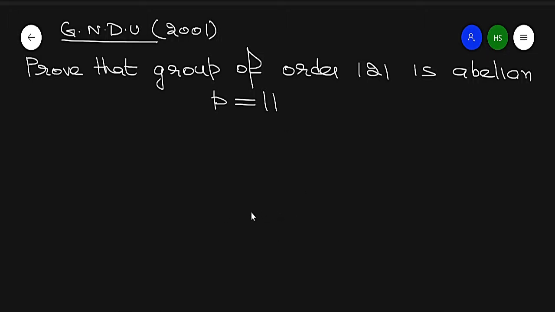After substituting P equal to 11, and in 2005, the question was: prove that a group of order 9 is abelian. So here P is equal to 3. So these are very important types.